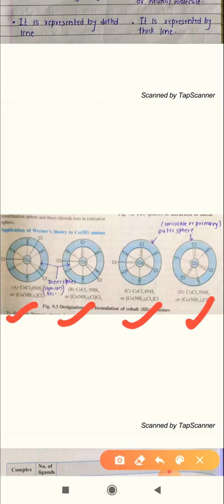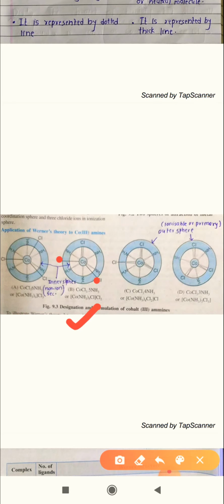Now let's take another example, [Co(NH3)5Cl]Cl2. This is the second example: Co(NH3)5Cl in square bracket, and outside the bracket Cl2. If you observe the number of chlorine atoms outside the square bracket, 2 chlorine atoms are there. That means these 2 chlorine atoms are present in the outer sphere, and we represent that bonding of chlorine with cobalt with a dotted line.